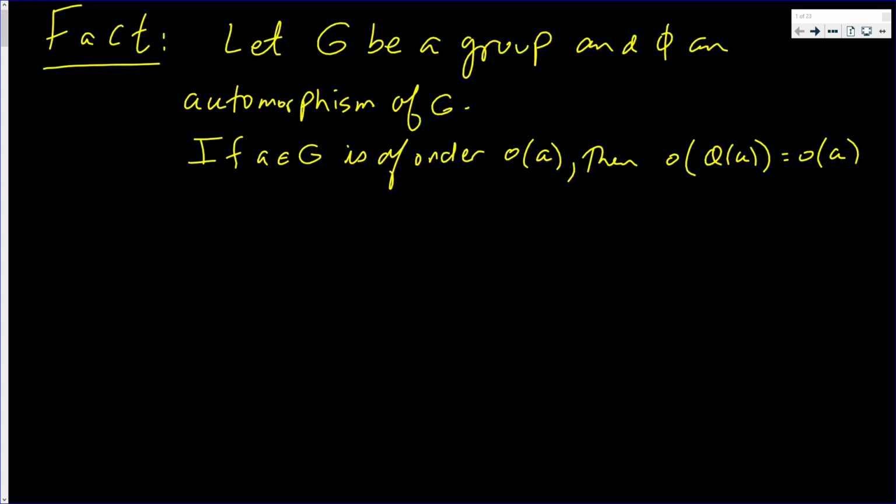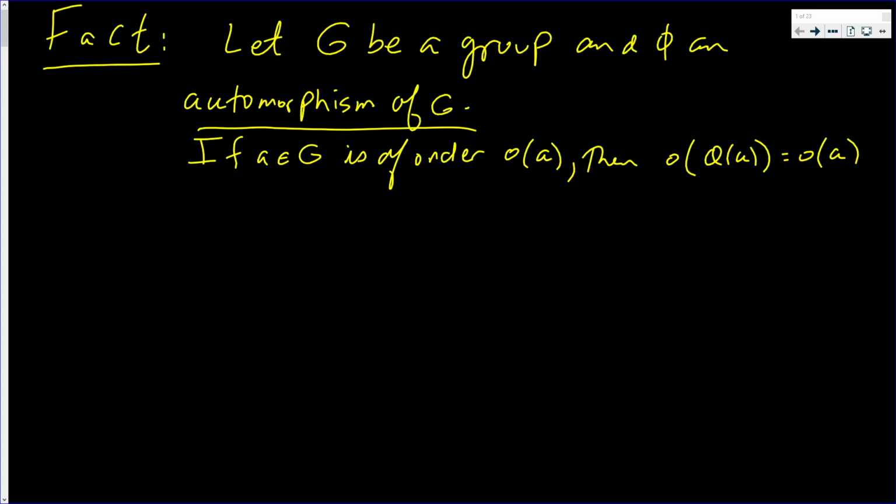In this video, we're going to show an important theorem or fact when it comes to automorphisms. For the record, an automorphism of G is nothing more than an isomorphism from G to G. Many times you may have an isomorphism from G to, say, G prime, where G and G prime are different. But when G and G prime are the same, that is, when you have an isomorphism from G to G, we don't say that. We say it's an automorphism of G.